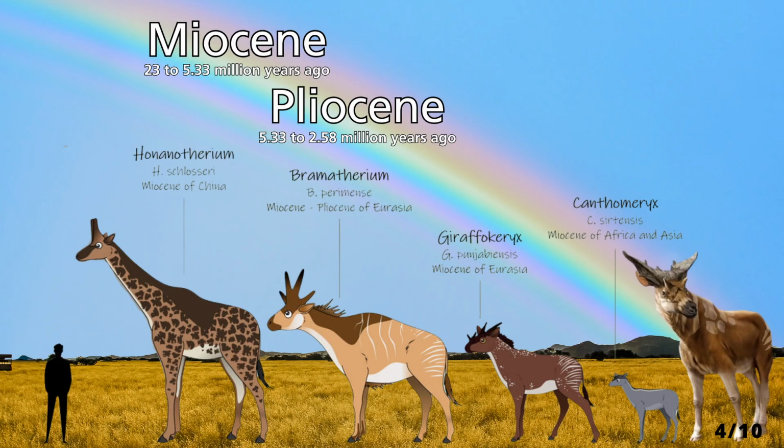The Pliocene epoch spans 5.3 to 2.6 million years ago. The Pliocene climate was characterized by a warm early period, with temperatures 2 to 3 degrees higher than today, followed by a gradual cooling that led to the onset of modern glacial-interglacial cycles. Australopithecus, an ancestor to Homo sapiens, arose and became extinct during this time, and they likely came into contact with giraffid Brahmatherium, and possibly even the newly emerged Sivatherium.